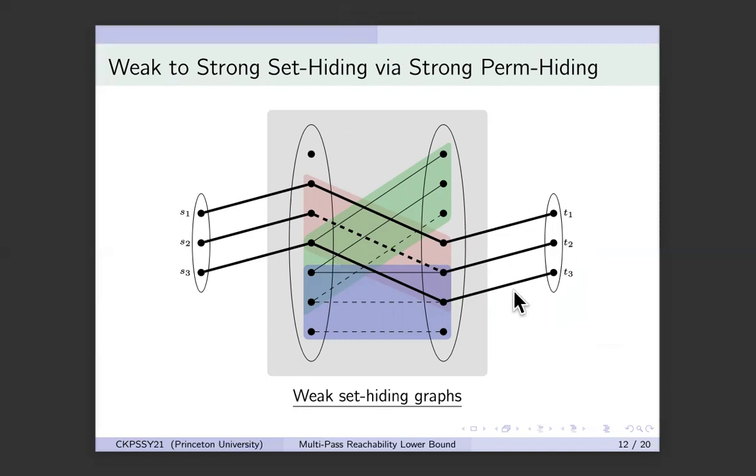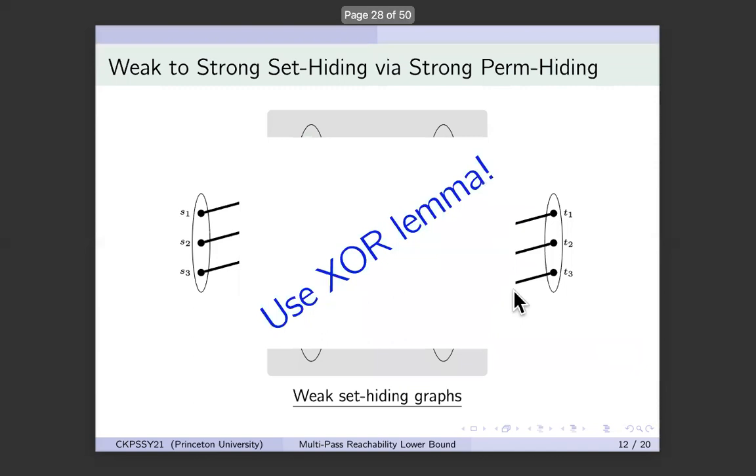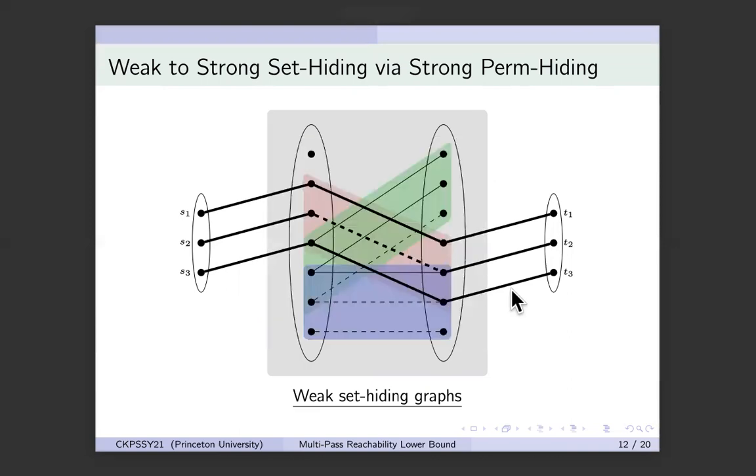So to go from weak set hiding graphs to strong set hiding graphs, I need some sort of hardness amplification lemma. And I shall do that using the XOR trick. I shall use an XOR lemma, and I shall go from weak set hiding graphs to strong set hiding graphs. How do I do this? Well, instead of encoding my set as just one RS graph, I will actually take many different RS graphs and encode a set in each of them. And my final set will be the XOR of the sets in all the RS graphs.